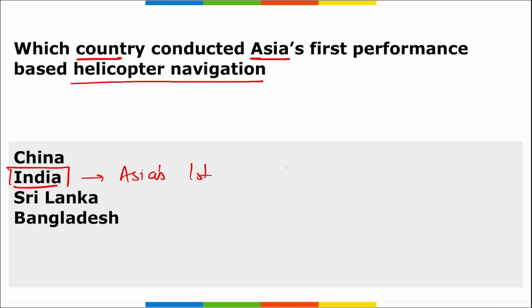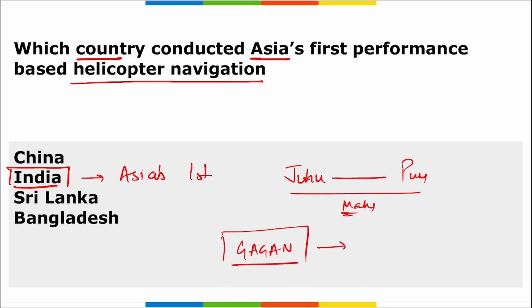This flight was from Juhu to Pune, Maharashtra. Right? This was from Juhu to Pune. They both are in Maharashtra. Right? Gagan was used here. Now, what is Gagan? This is important from this news. Gagan stands for, or we can say Gagan is a GPS for India.